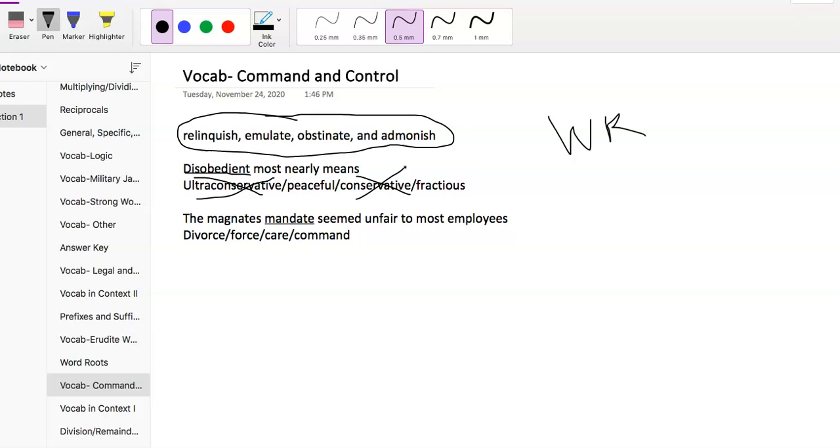And then we have peaceful. Again, if we're thinking disobedient, they don't follow orders. Peaceful is not necessarily the opposite of that, but it doesn't really connect very well. I'd feel pretty comfortable eliminating that too. So even without knowing this word fractious, I'd be pretty confident that that was the answer. That's really how we want to be able to eliminate answer choices. Sometimes it's easier, like this one, pretty easy to eliminate all these answer choices except for fractious. So let's go ahead and go to the answer key.